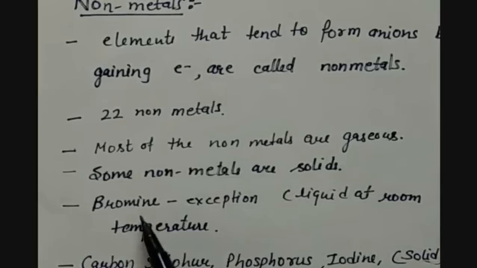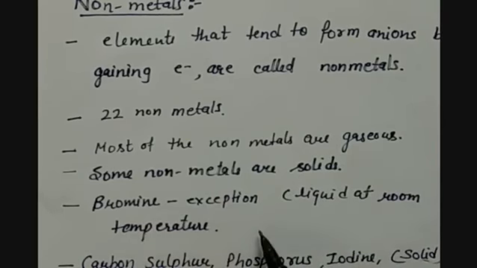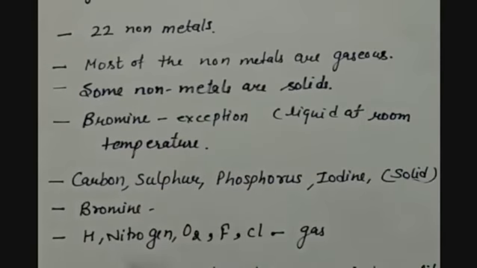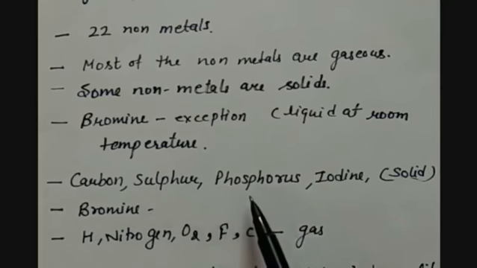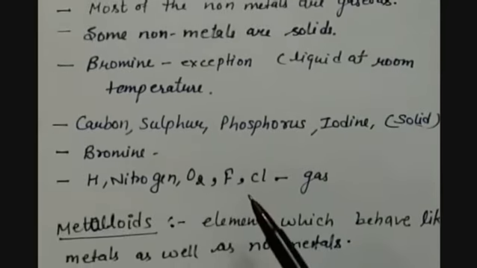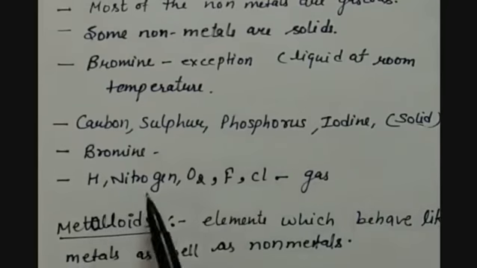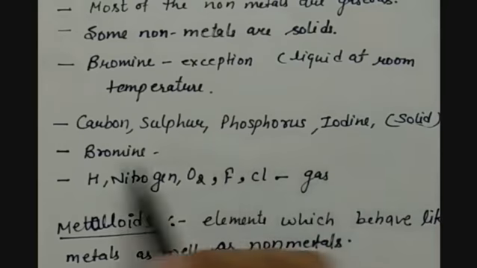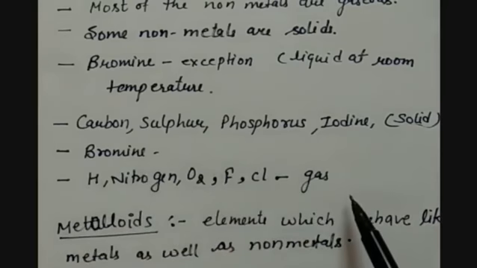But bromine is one exception, which is liquid at room temperature. Carbon, sulfur, phosphorus, iodine, all these are examples of non-metals which are solid at room temperature. Some more examples we can have: hydrogen, nitrogen, oxygen, fluorine, chlorine. These are in gaseous form.